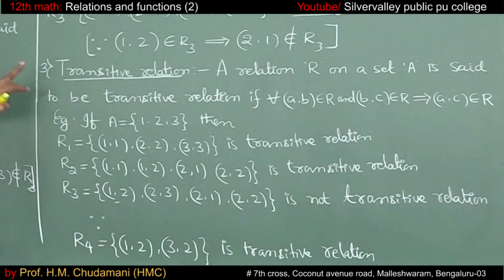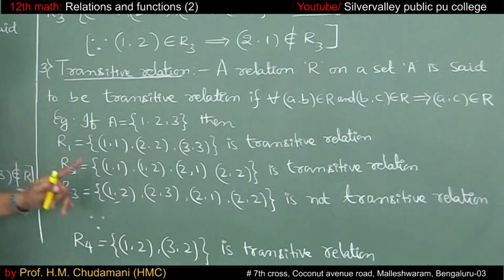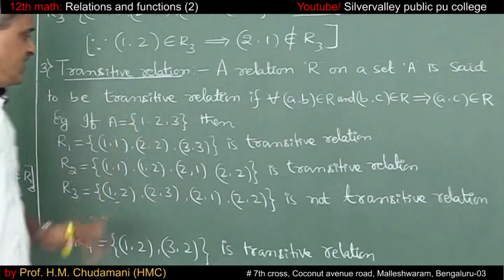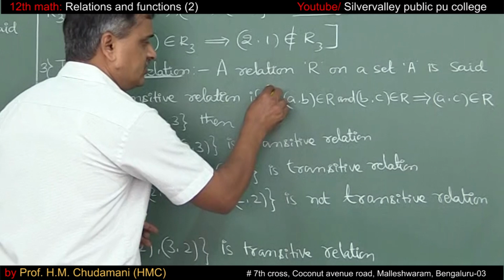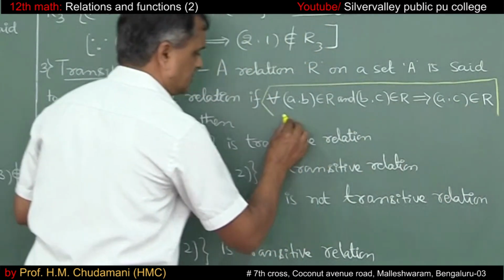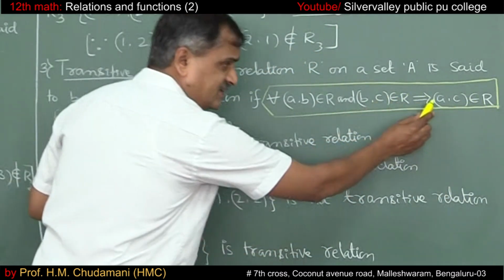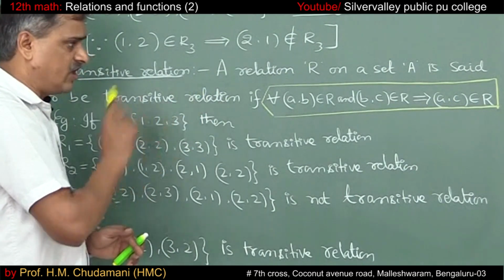Okay. Next, come to transitive relation. Please understand the definition properly. A relation R on a set A is said to be transitive if for all A comma B belonging to the relation and B comma C belonging to the relation, then only you can think of A comma C belonging to R or not.